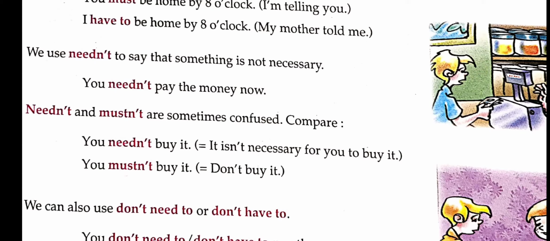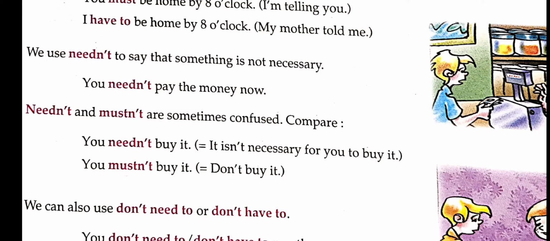So you must not buy it means don't buy it. It is compulsory that you do not buy it. Understood? You must bring your homework tomorrow means it is compulsory that you bring your homework. But you must not play outside means it is an instruction given by your teacher or elder that you must not play outside.